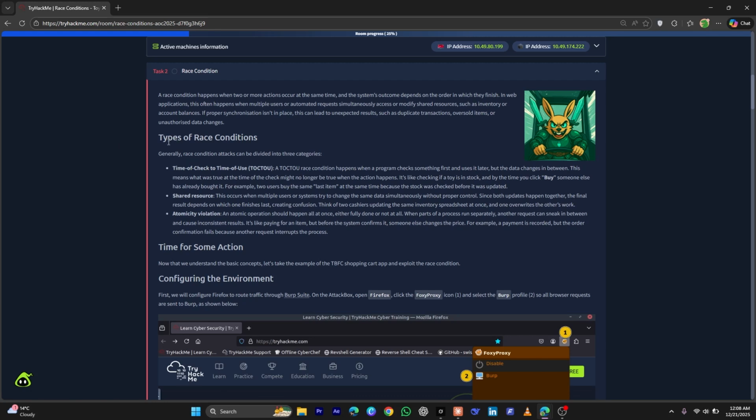Next, over here we have different types of race conditions. First we have the time of check to time of use. In this the system checks something, like is this present or is this in stock or is this okay, and then after a very short time you act on that thing. Like let's say there is a product, first you check if the product is in stock or not. If it says yes, and after some time, but a very short time, you check it again to add it to cart and further proceed to buy. So what happened in that tiny gap?